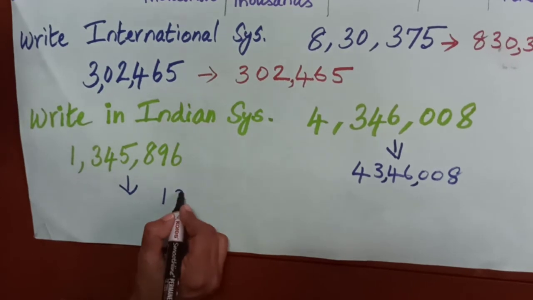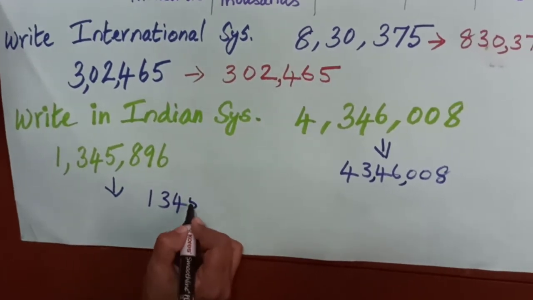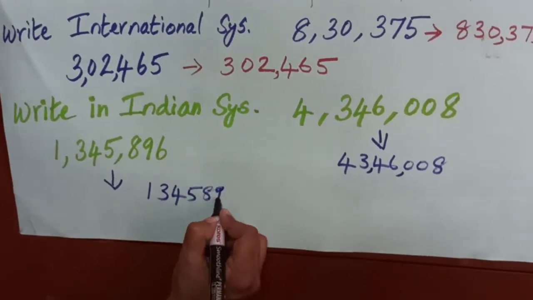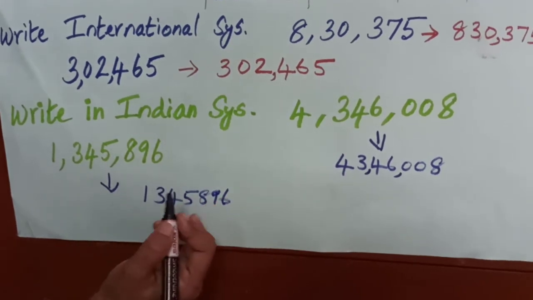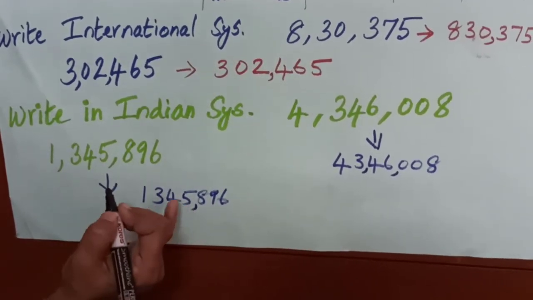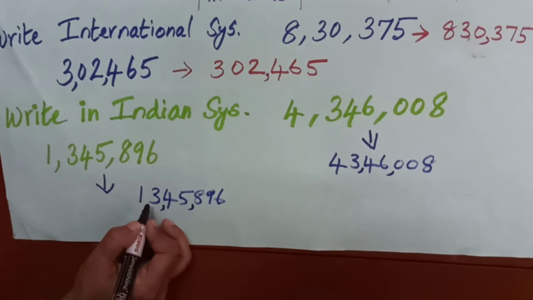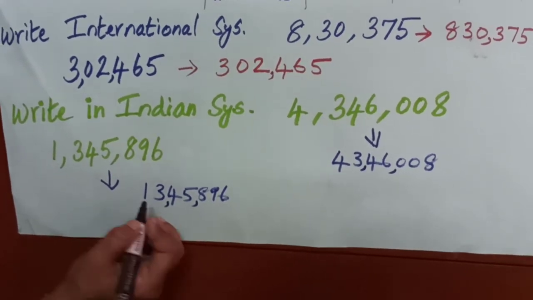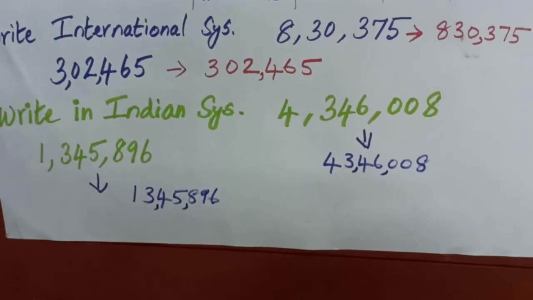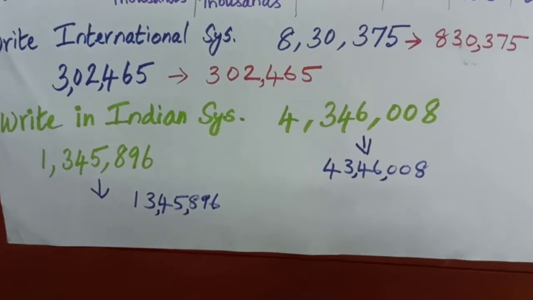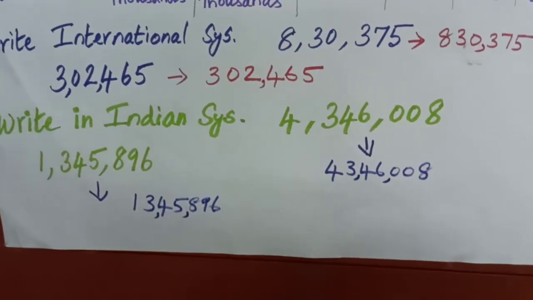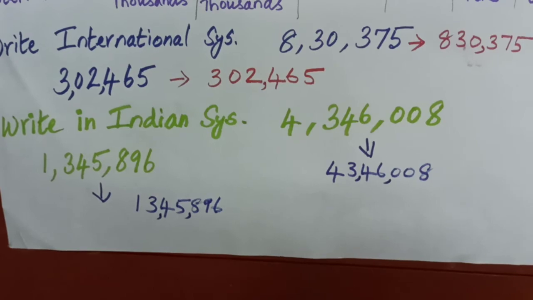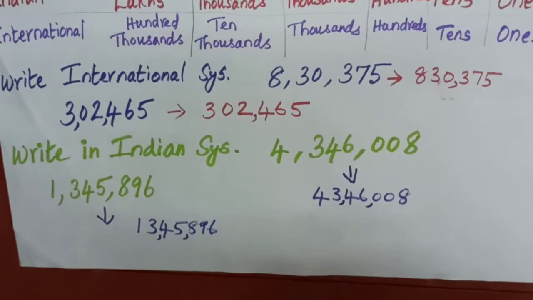While practicing, you will get it, children. Ones, tens, 100, 1000, 10,000, lakh, 10 lakh. So this is the way you have to categorize the number in the international system as well as the Indian system. Practice well, children.